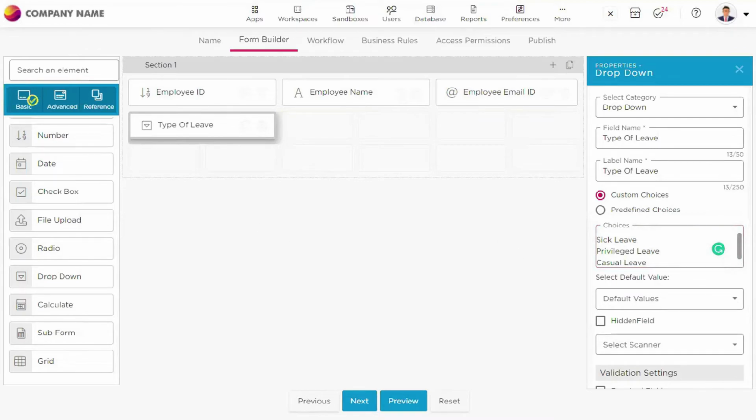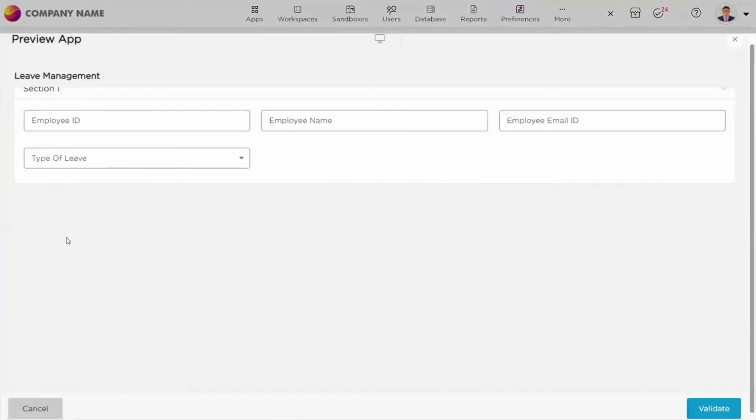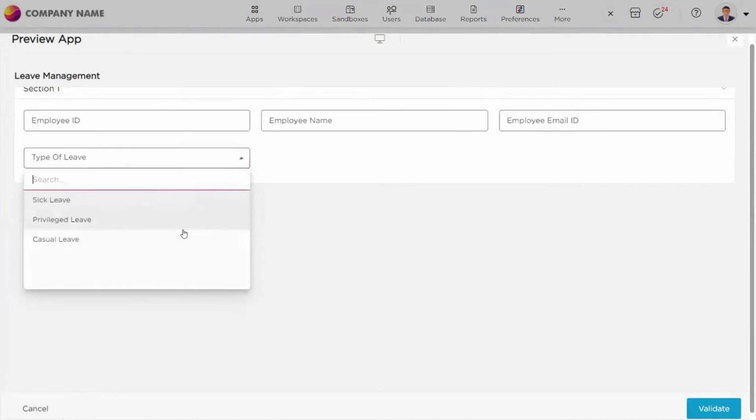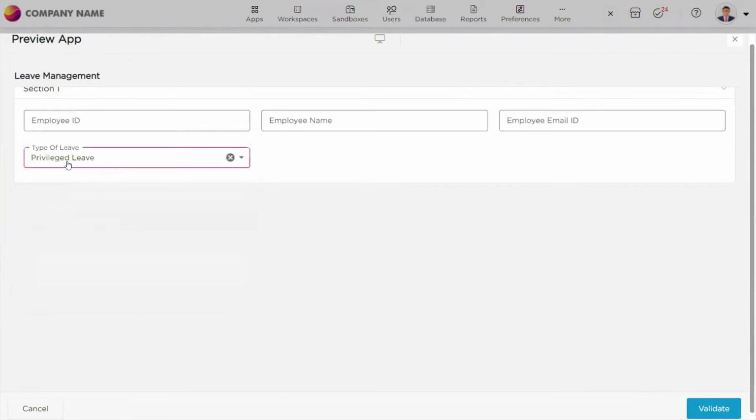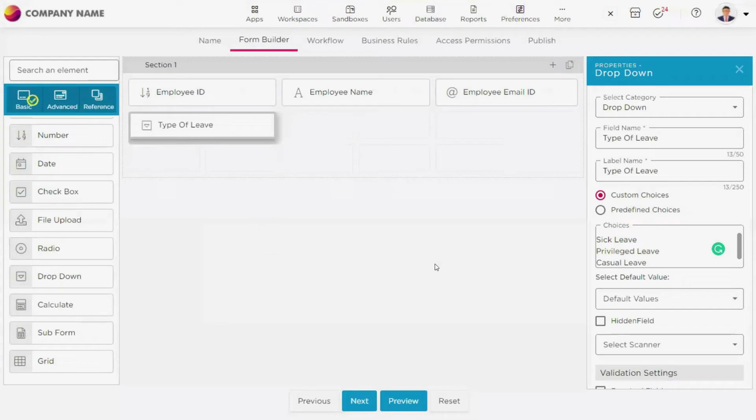So, for example, if you preview this, whenever an employee comes to apply for a leave and clicks on the drop down, you would see the options here. According to the option he selects, the data will be populated, and he could automatically submit the leave application. And what is the other thing that we need?